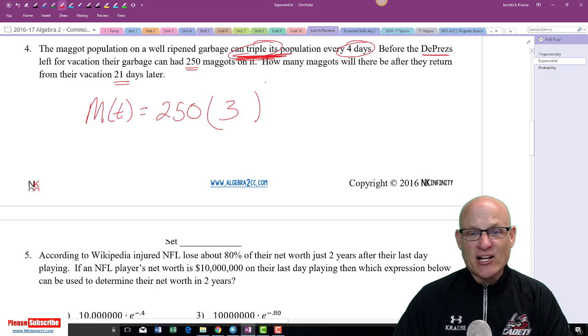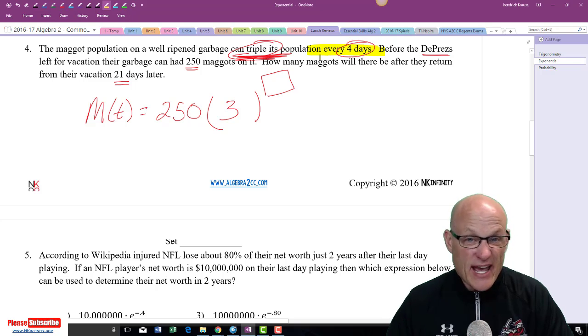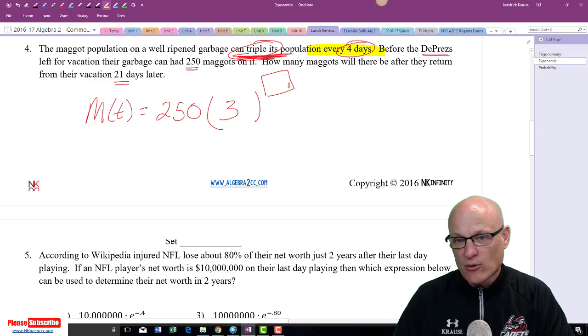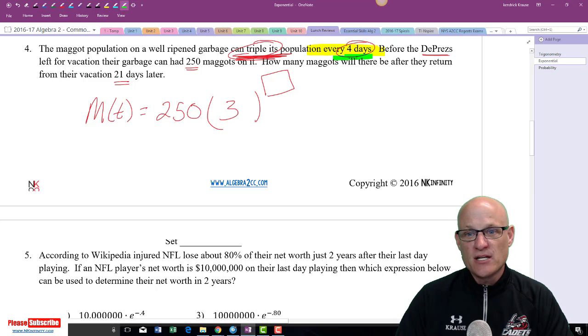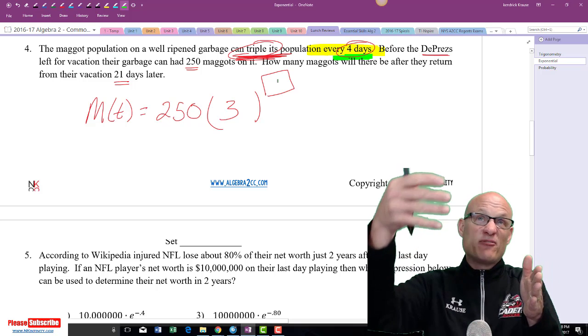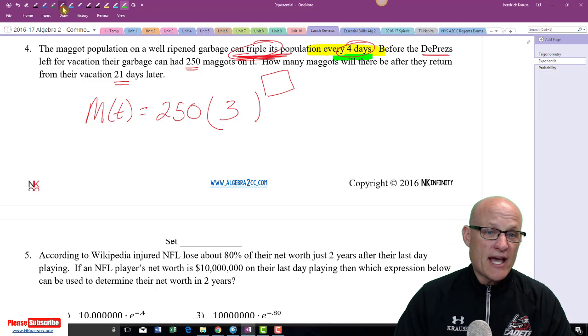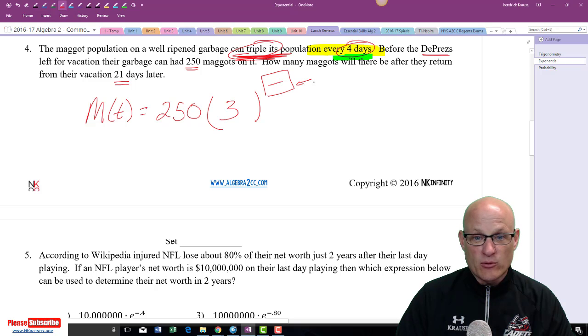Now, the exponent on these kinds of questions is always the tricky part. You have to look for the word every: every week, every day, every 2 days, every 2 hours. In this case, it's every 4 days. So in 21 days, if I divide by 4, that tells me how many triplings I'm going to do. When you're working with the exponent, the denominator is always the every word, and time goes in the numerator. Well, the time they told us was 21 days.